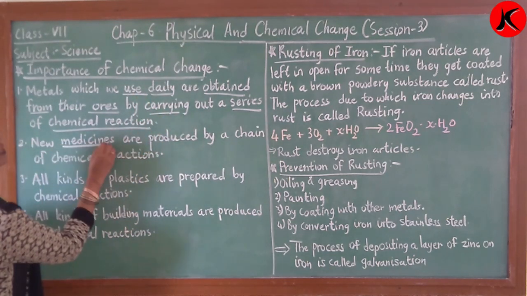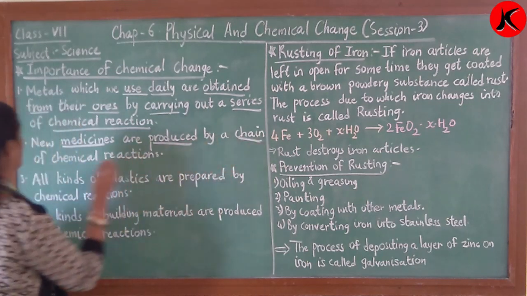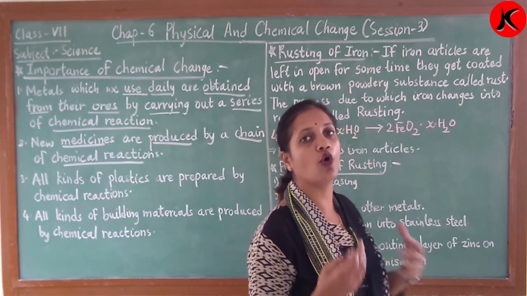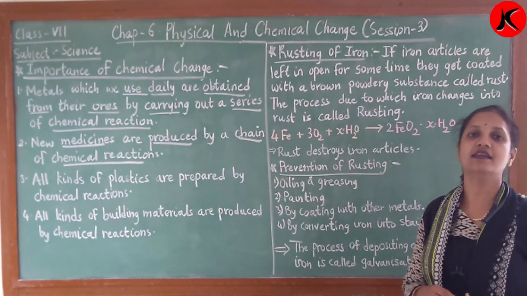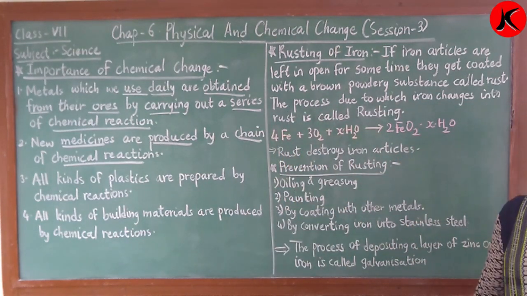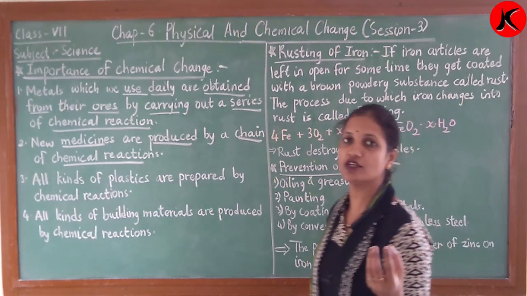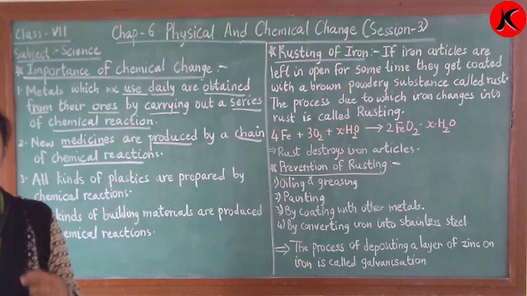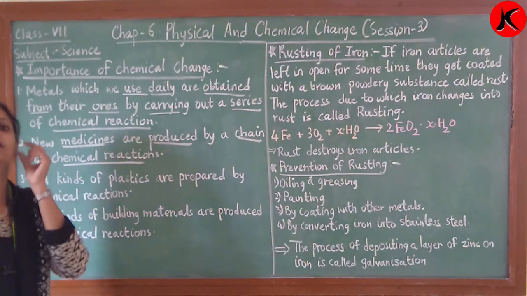Next, new medicines are produced by a chain of chemical reactions. Now you know, children, we are getting so many medicines in the market, right? Those medicines are nothing but a combination of substances made with the help of chemical reactions, right? We are getting them in tablet form.